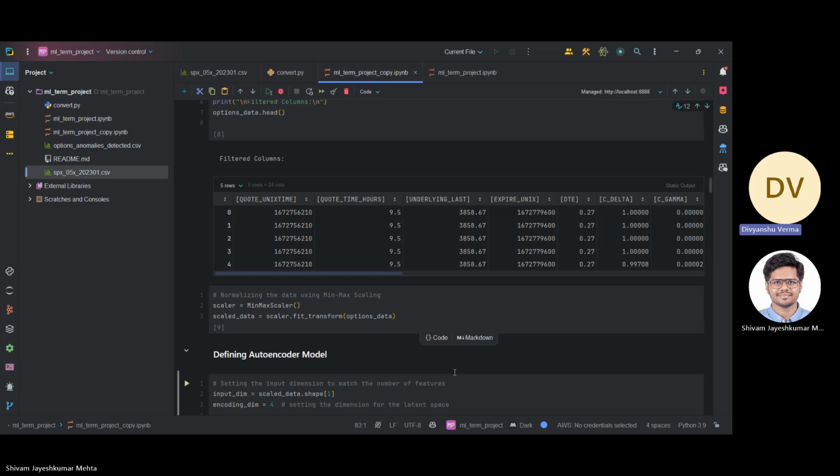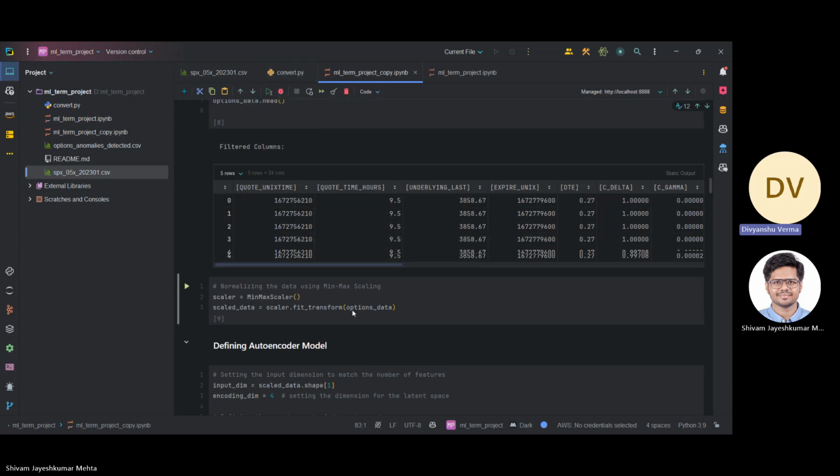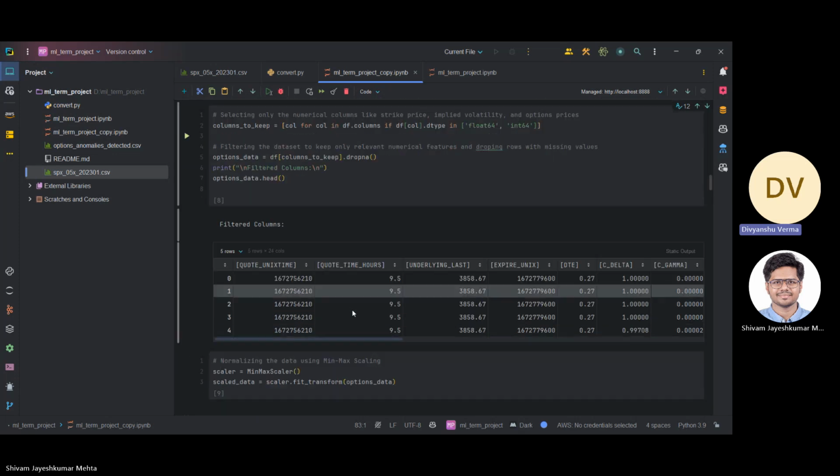We have also got the data in the form of a txt file, which we converted using the convert.py file into a CSV file, which was very lengthy and took a lot of time. So this is the overall view of the options data, what it looks like, and what we are going to analyze.